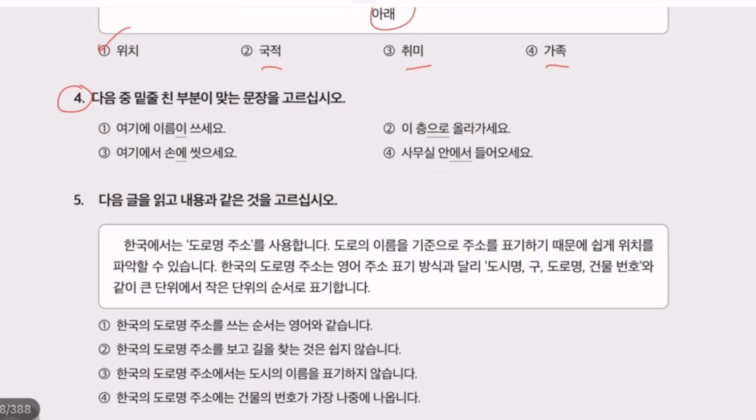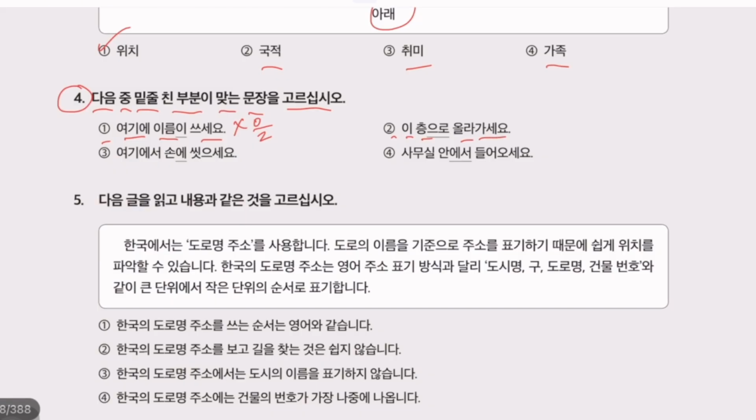Now question number 4. 다음 중에서 밑줄 친 부분이 맞는 문장을 고르십시오. Select the sentence in which the underlined part is correct. Number 1. 여기에 이름이 쓰세요. This is wrong because it should be 여기에 이름을 쓰세요. This is correct. Number 2.